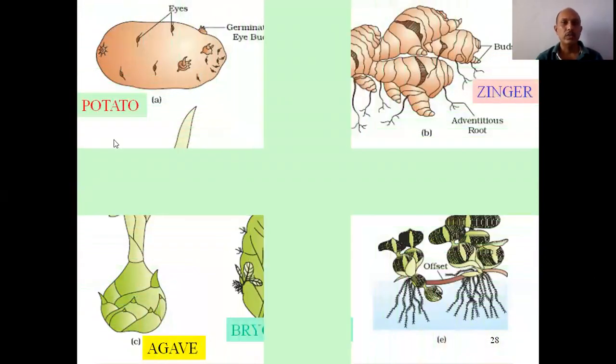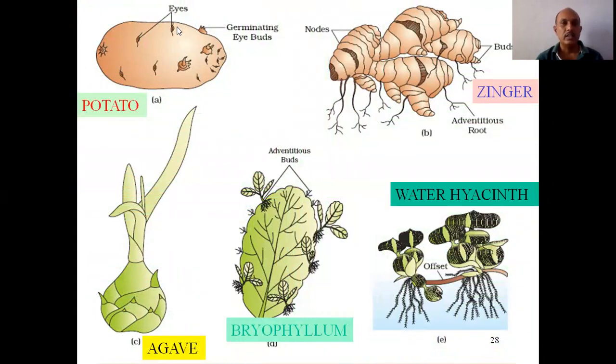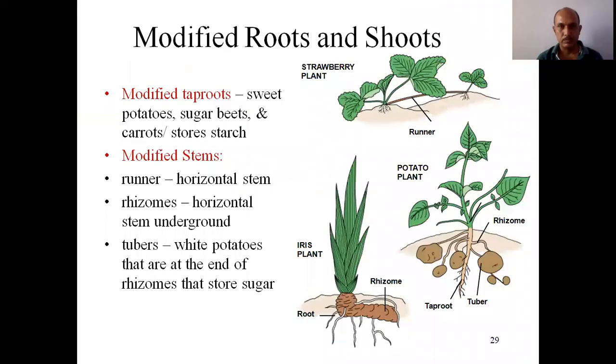Now here you can see potato. See, there are eyes or buds. Okay, adventitious bud. So here germinating eye buds are there. Yeah, ginger, wherever there is a node, you can see there are adventitious buds. Yeah, water hyacinth, as I told you, offset. Yeah, bryophyllum, that is leaf, adventitious bud. From here the new plant will come. Yeah, agave plant, here you can see new buds. So all these are vegetative propagation.